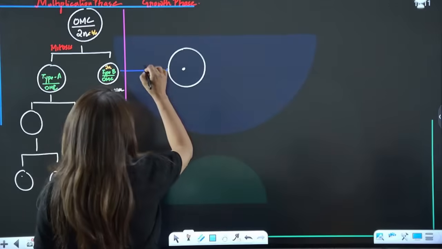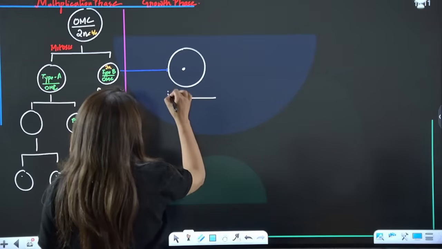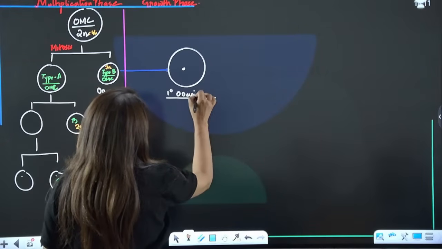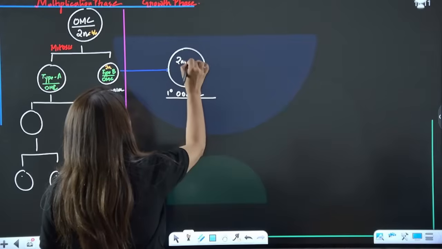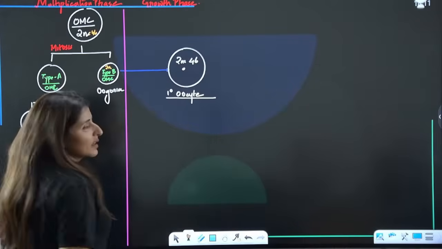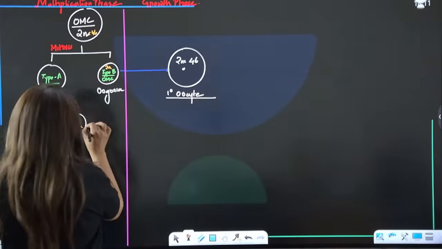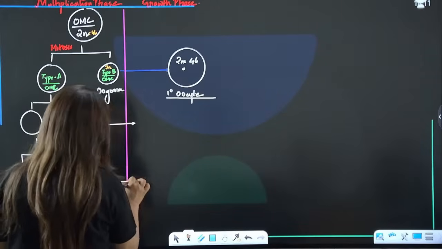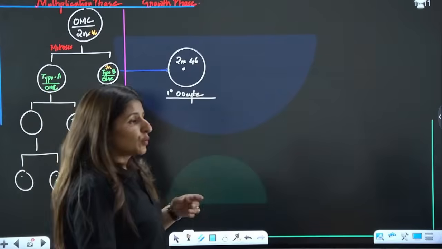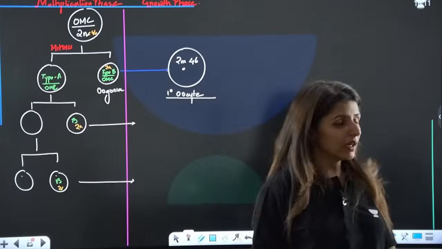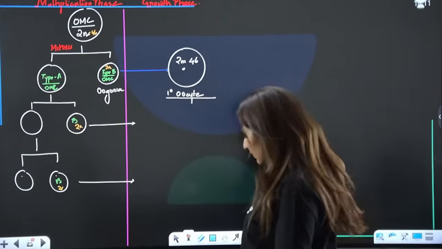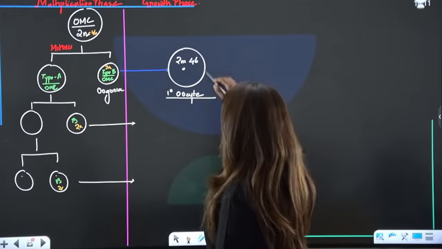After growth, they become primary oocyte. There's no change in the ploidy, which still remains 2n, that is 46. Are we clear? Each is going to enter the growth phase, but I am going to continue with one oogonia and its future destiny. Is that clear? So this is a primary oocyte.